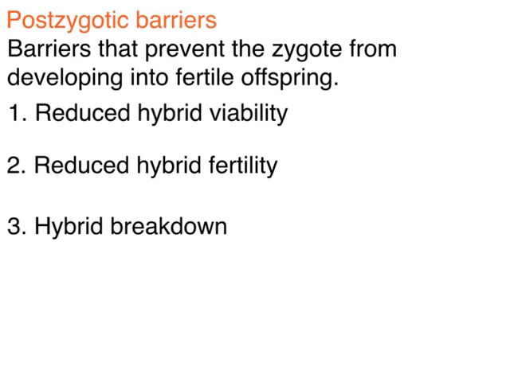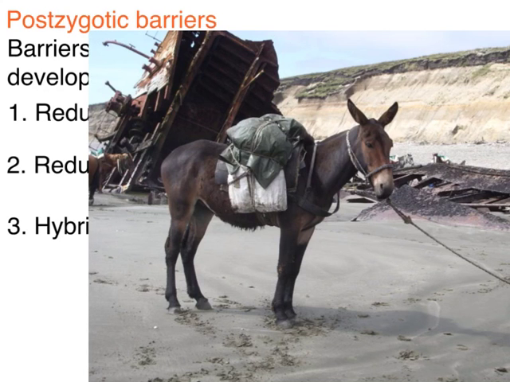Number 2, reduced hybrid fertility. In this case, the offspring that is produced does grow and mature and reach adulthood. However, the organism is in fact sterile. So this is called reduced hybrid fertility because the hybrid is sterile. And a good example of that would be this guy here.